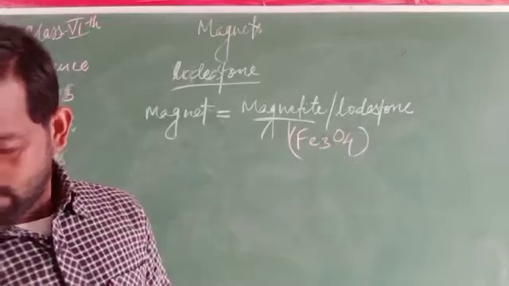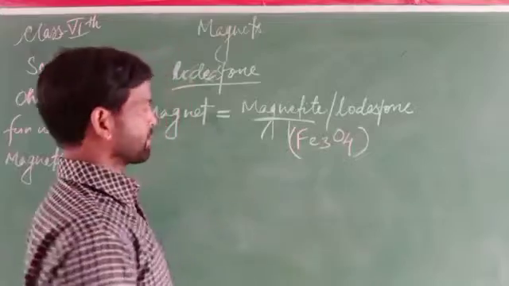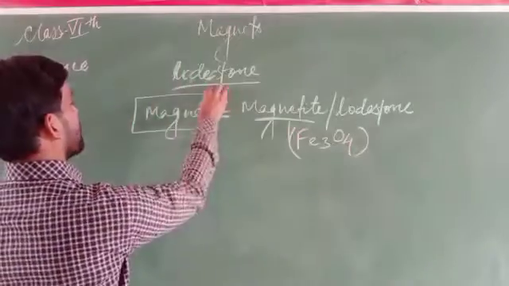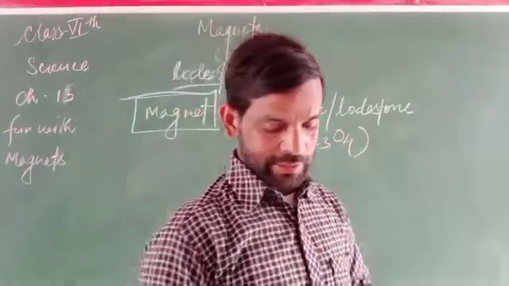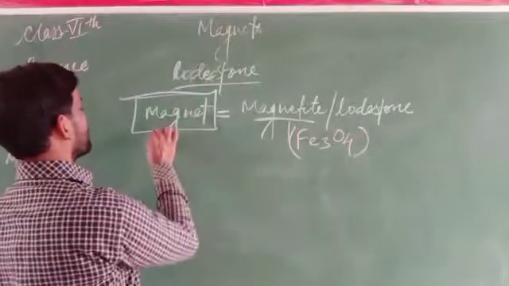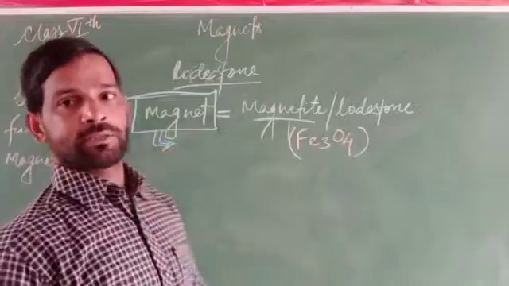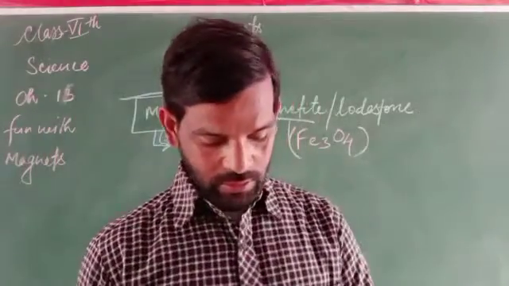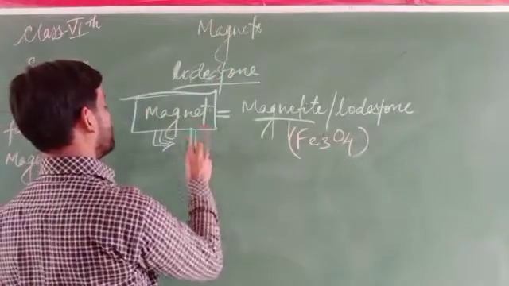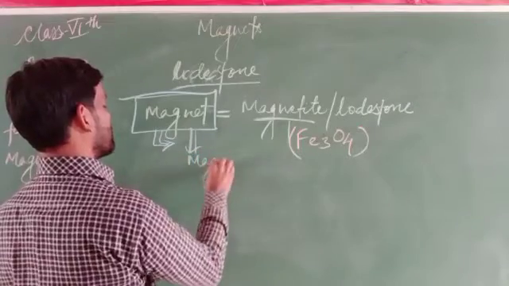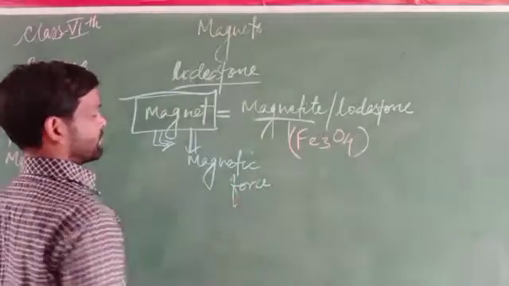And in this sequence, we will study the magnet. What is actually called a magnet? A magnet is a substance that has the property to attract other material or substance toward itself. The force exerted by a magnet is called magnetic force.